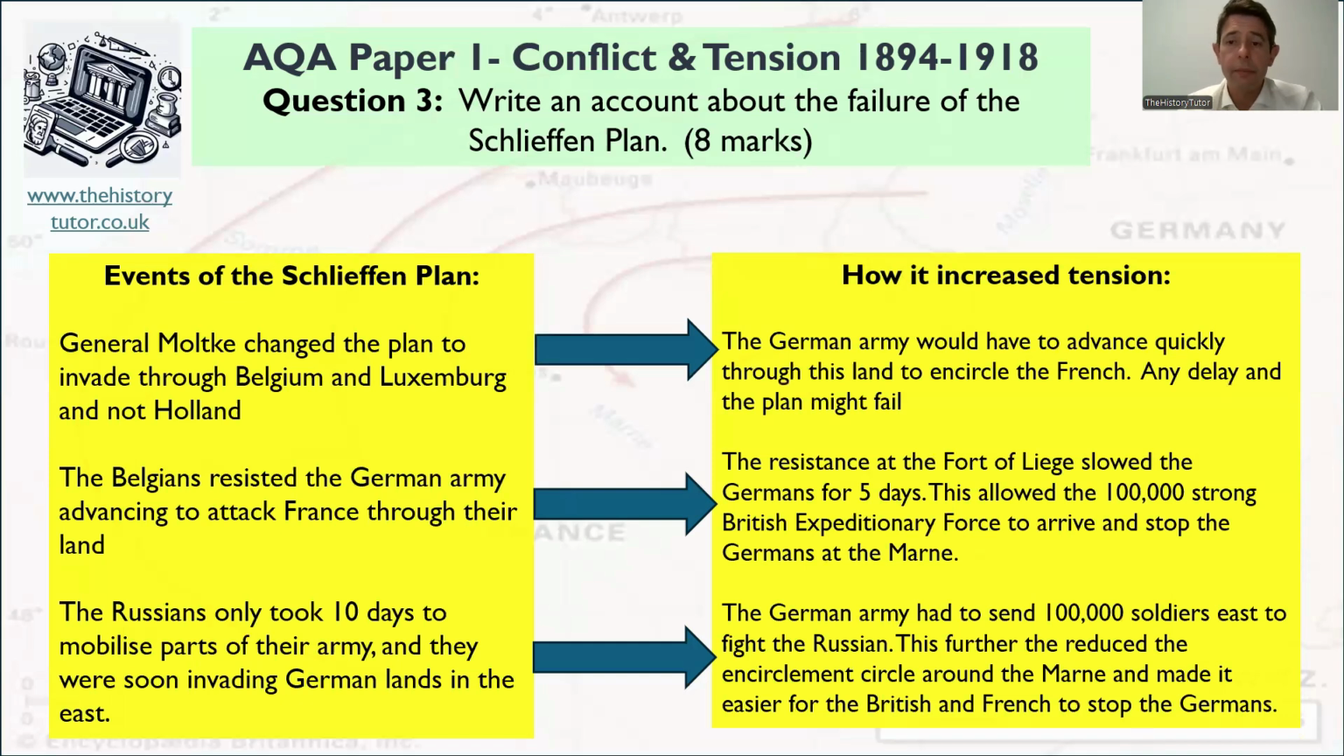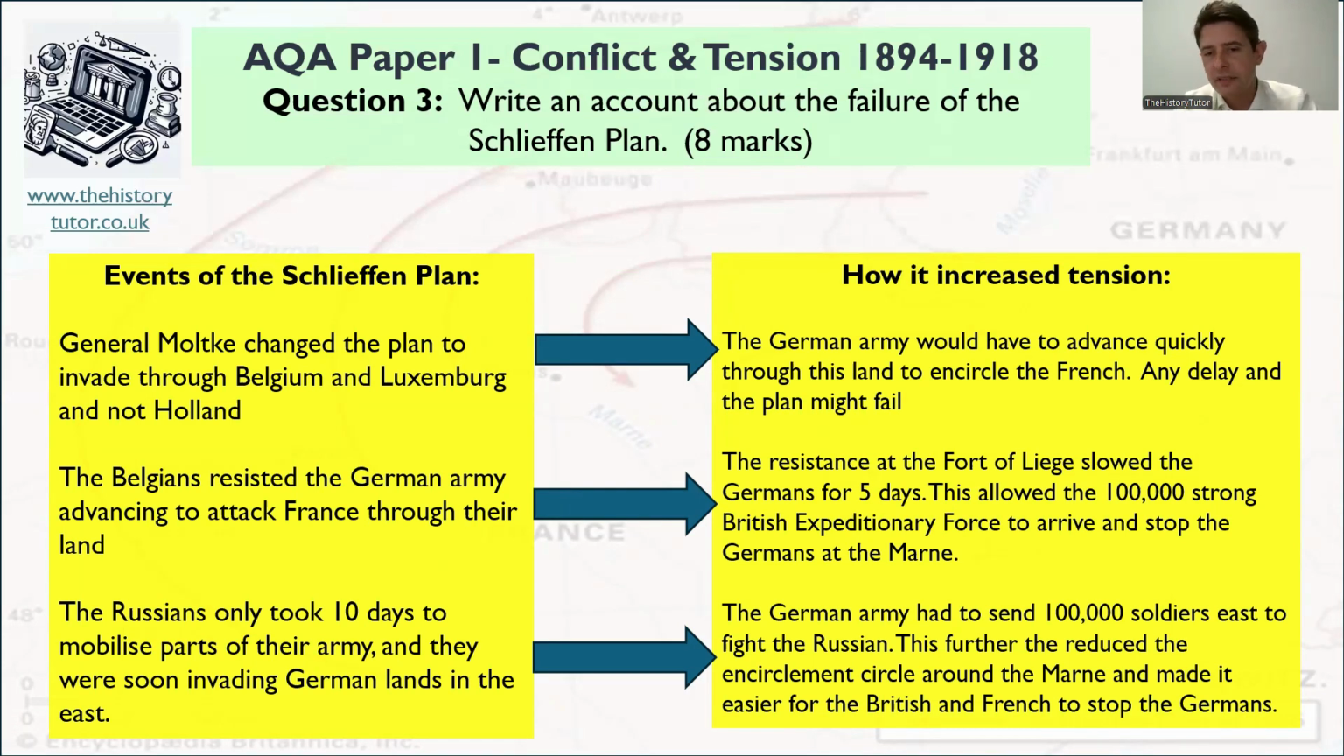So firstly, the German army in General Moltke's changes would have to advance quickly through this land to encircle the French. Any delay in the plan would fail. So the wide sweeping circles had been reduced. So the encirclement part of the plan was more challenging if the French had quickly turned around and come back to Paris to protect themselves or started to fight the Germans. So it was very difficult with the fewer sweeping armies to encircle the French.